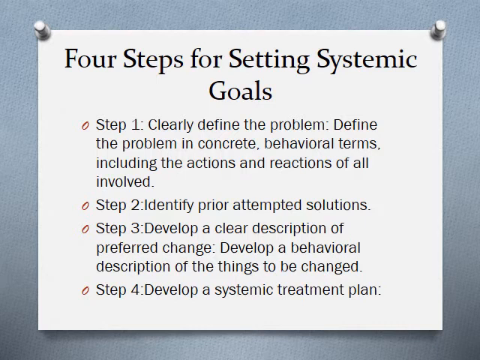4 steps for setting systemic goals. Step 1. Clearly define the problem. Define the problem in concrete behavioral terms, including the actions and reactions of all involved. Step 2. Identify prior attempted solutions. Step 3. Develop a clear prescription of preferred change. Develop a behavioral description of the things to be changed. Step 4. Develop a systemic treatment plan.